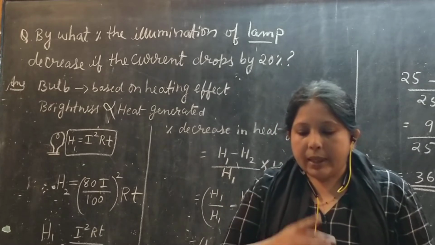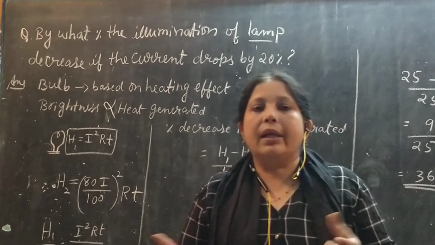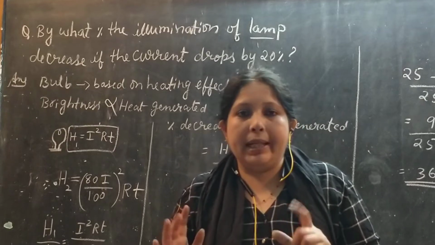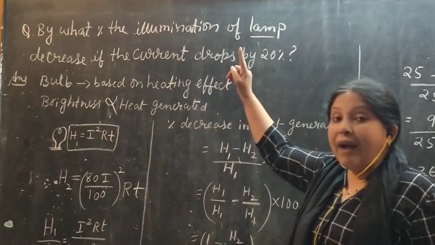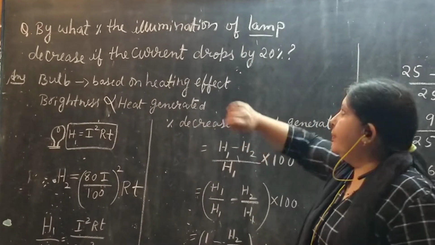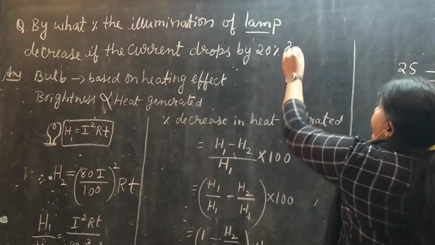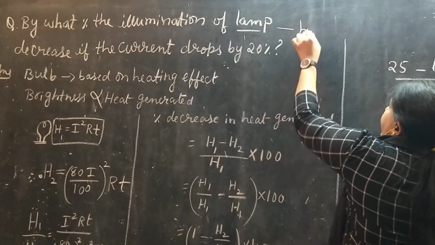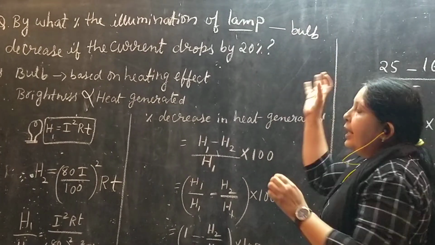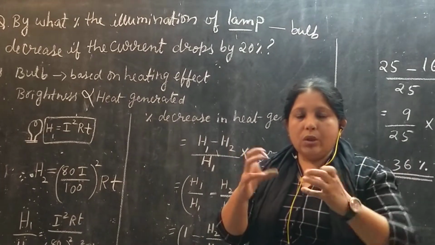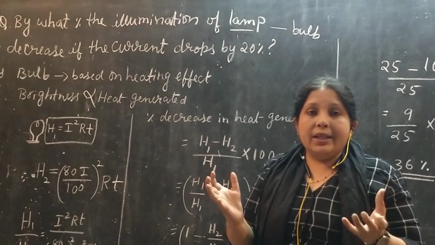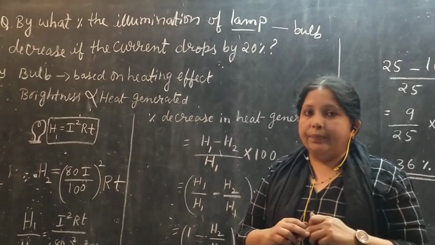20%. But actually in electricity we have not studied any formula regarding brightness. But you have to concentrate on the question. The question is regarding a lamp. Lamp or bulb, it glows or gives light depending upon heat.